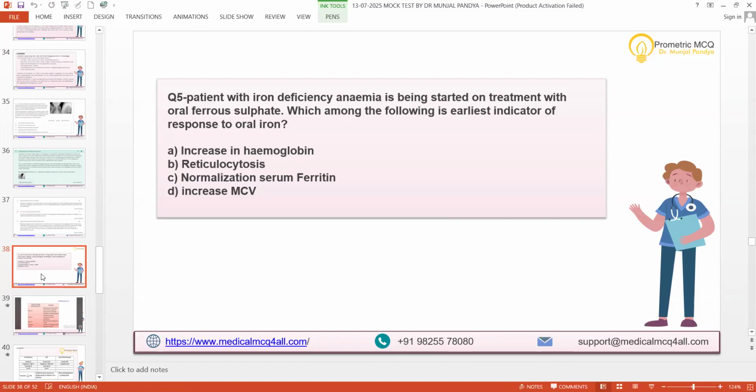Reticulocytosis is the earliest indicator of iron. Normalization of serum ferritin is the earliest indication of oral iron response to the therapy. And increased MCV, that is mean corpuscular volume of RBC. How are you supposed to know?